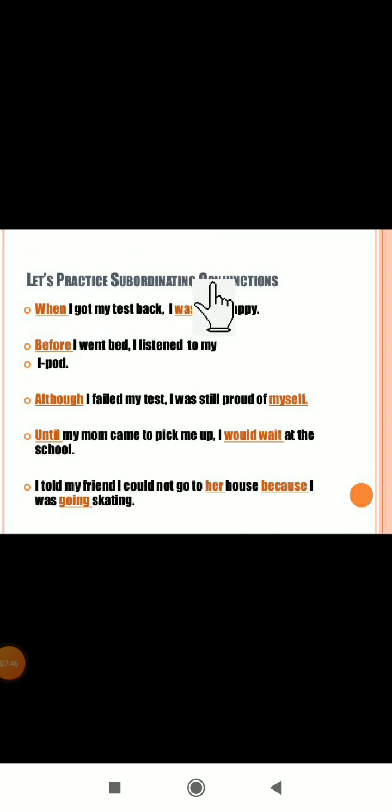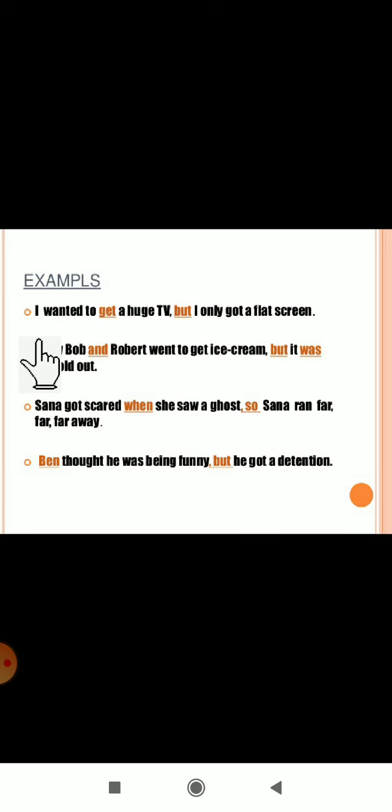So here are some examples of subordinate conjunction. When I got my test back, I was very happy. Before I went to bed, I listened to my iPod. Although I failed my test, I was still proud of myself. Until my mom came to pick me up, I would wait at the school. I told my friend I could not go to her house because I was going skating.